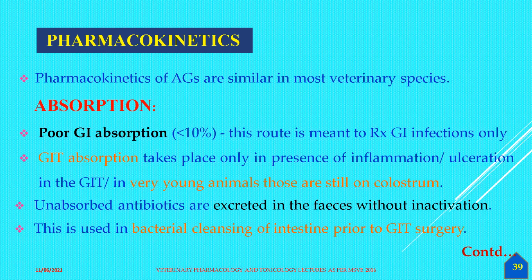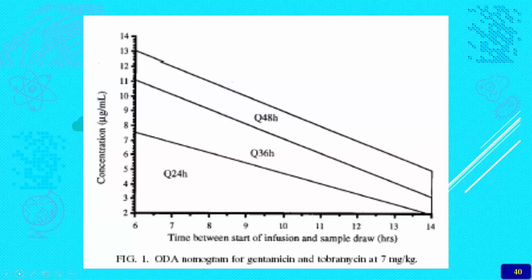So the kinetics pattern is just as usual in the earlier drugs. As time goes on increasing, there is a decreased pattern of the antimicrobial concentration in the blood. So as the time increases, there is a peak plasma concentration here.